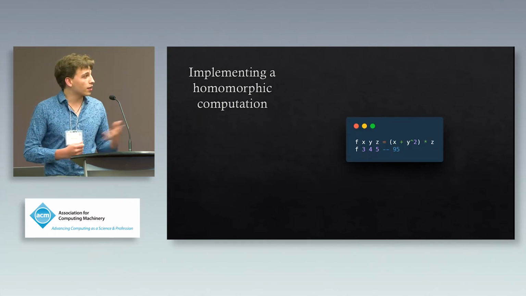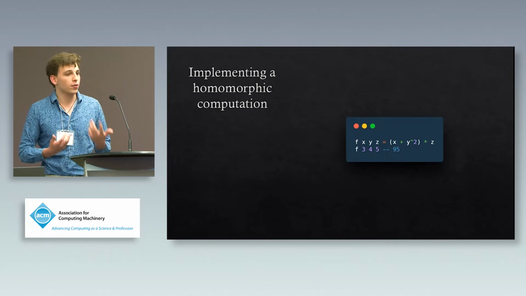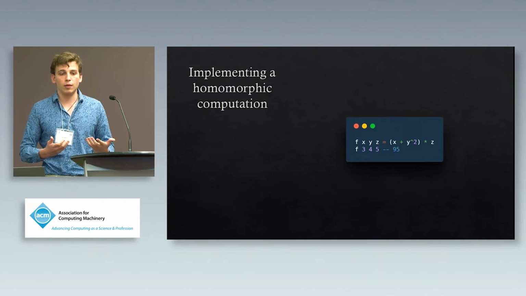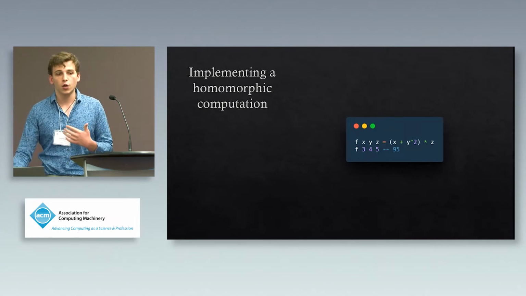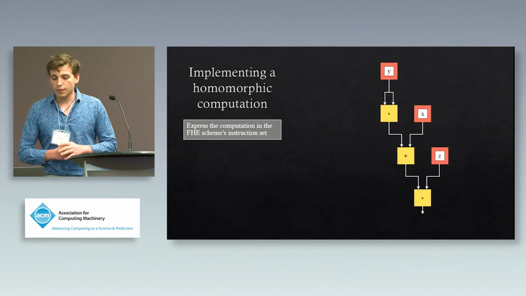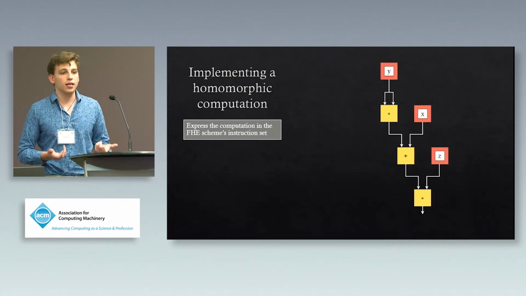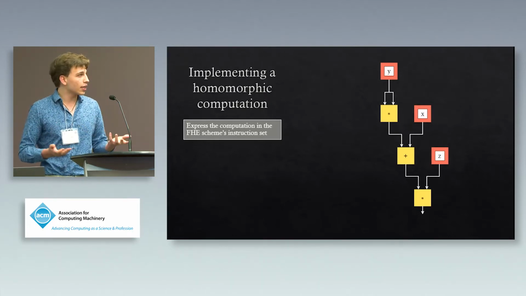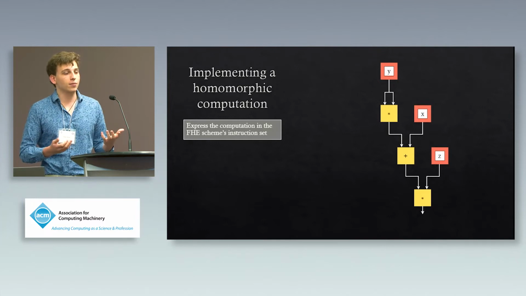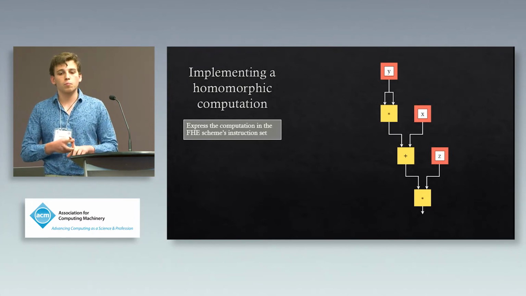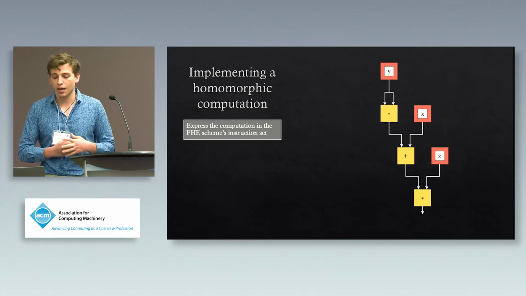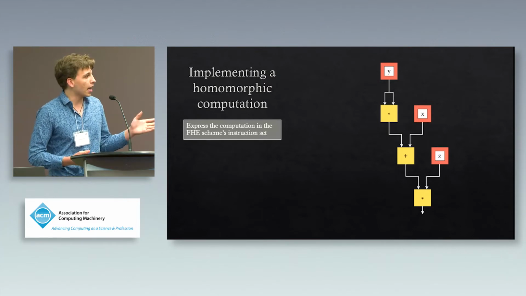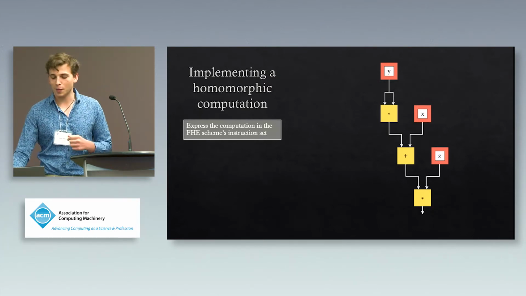So suppose we wanted to implement this computation f, taking three arguments, x, y, and z, that computes x plus y squared times z. Suppose we want to implement this homomorphically. This is currently a computation on plaintexts. We want to turn it into a computation on ciphertexts. So the first thing we're going to have to do is express the computation in the native instruction set of whichever FHE scheme we're targeting. As it turns out here, this is pretty easy since all FHE schemes support both addition and multiplication. But for more complicated computations, this may be more difficult. It's often easiest to think of this in terms of a circuit, as you see here, mostly for visual purposes.